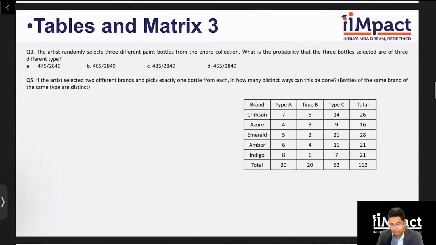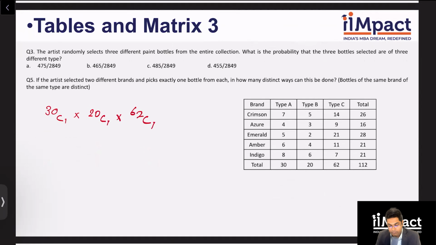Question number 4. The artist randomly selects 3 different paint bottles from the entire collection. What is the probability that the 3 bottles selected are of 3 different types? Since I know that I want bottles of 3 different types, I will pick one from type A, so 30C1, which is 30, one from type B, which is 20C1, and one from type C, which is 62C1.